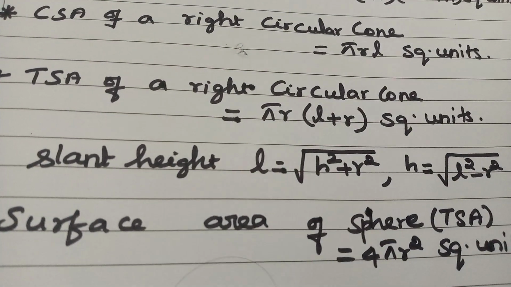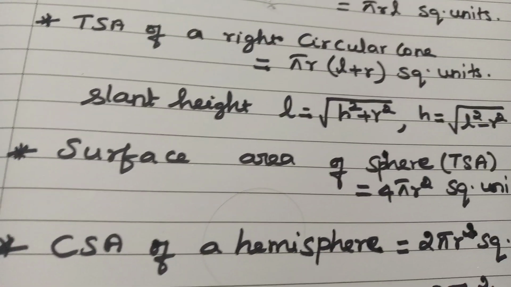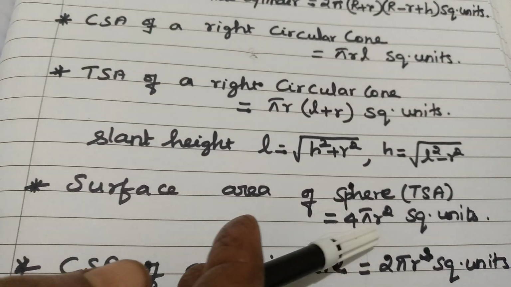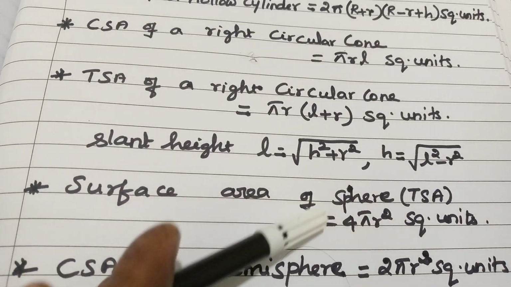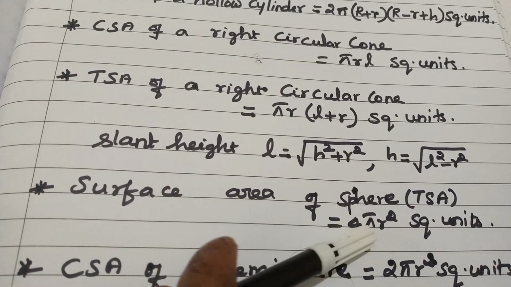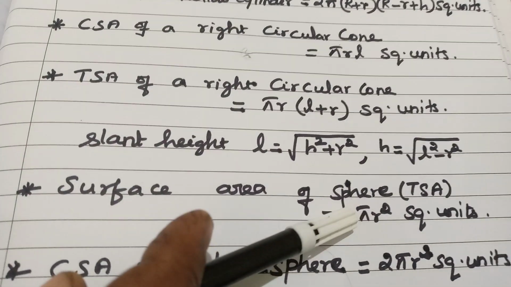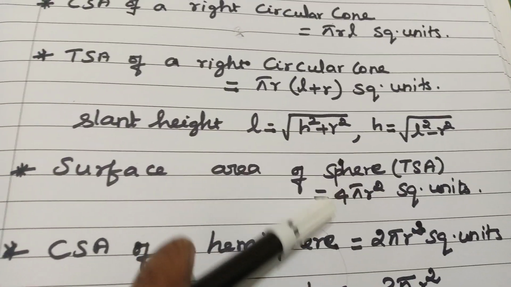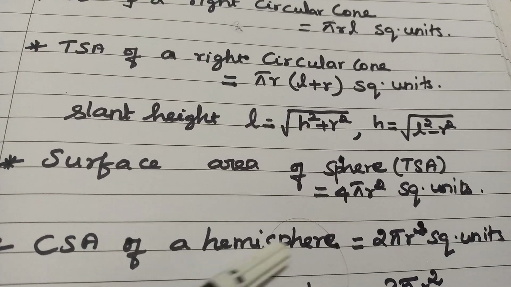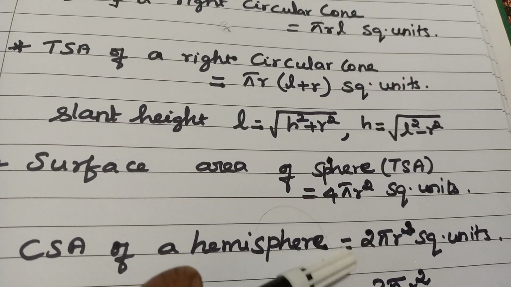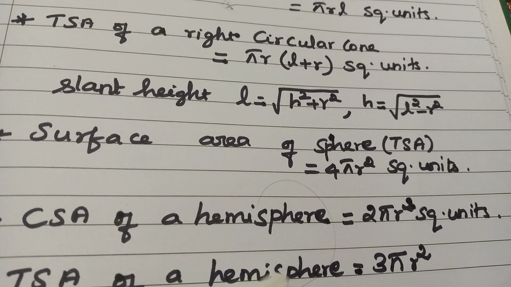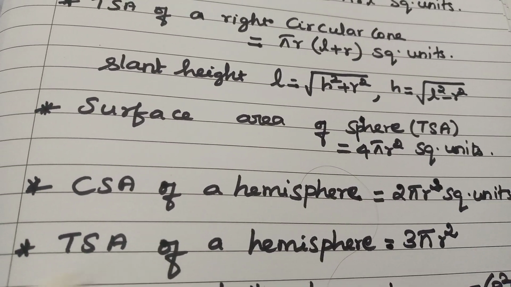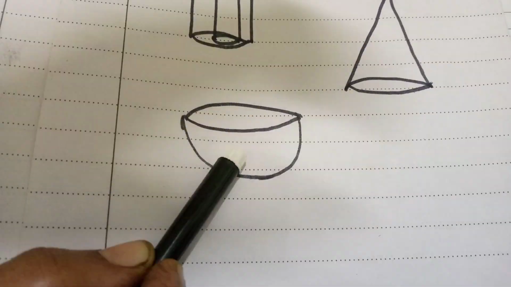Okay. Then CSA of the hemisphere. Hemisphere means half of the sphere. The CSA as well as TSA of the sphere is the same formula, as it has no length. So 4 pi r square. CSA of the hemisphere is half of this, so 2 pi r square. Now TSA of the hemisphere is 3 pi r square.